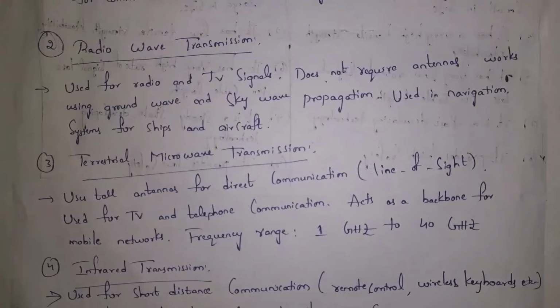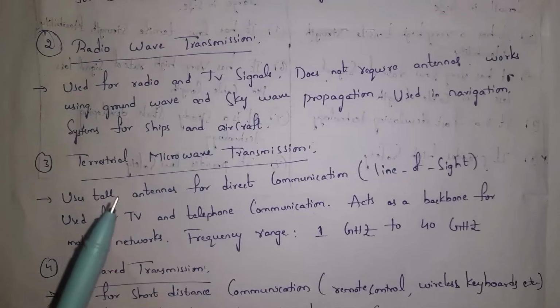Guys, I already explained what radio waves are. Radio waves are used for radio and television signals, and they do not require antennas to work. They will work using ground wave propagation and sea wave propagation. They are used in navigation systems.